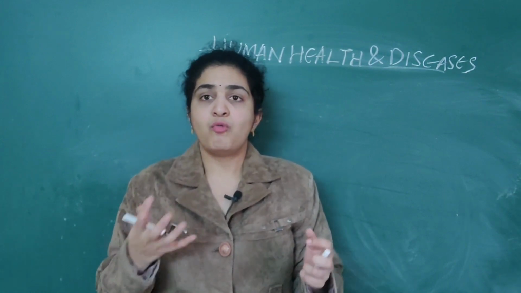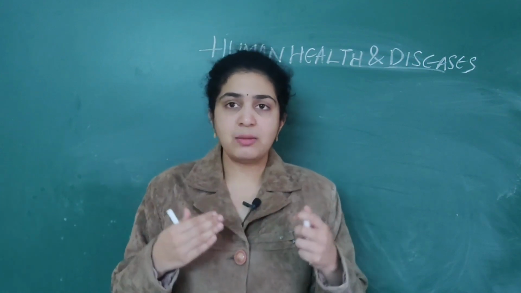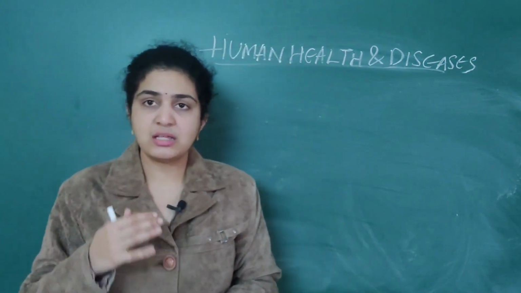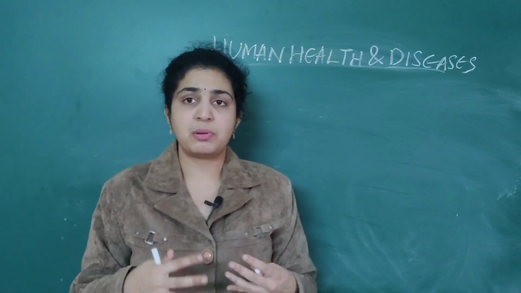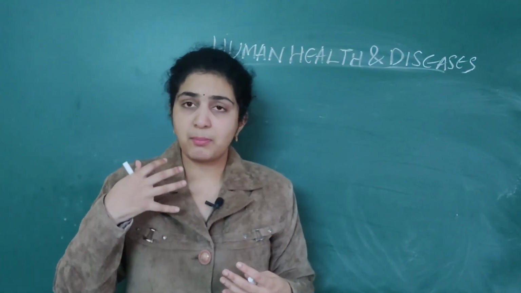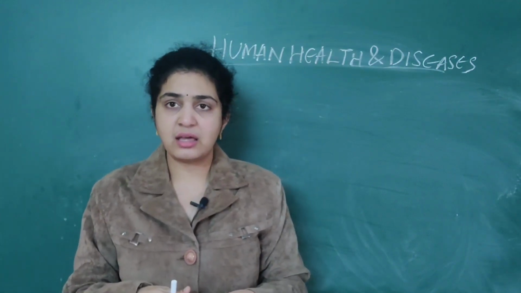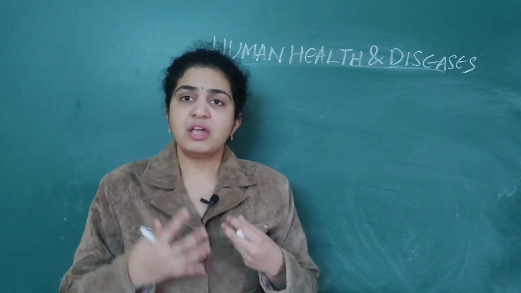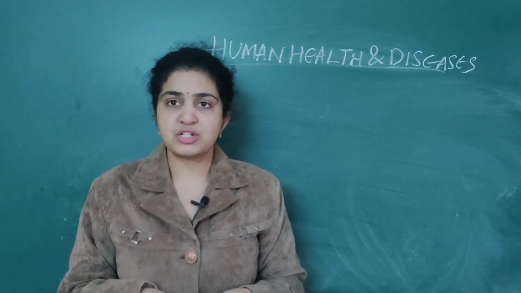Every day we see so many infectious diseases, and numerous pathogens are seen around us, but only a few cause disease and a few will not. Why? If our immune system is low, we are more susceptible, or if many pathogens are entering the body, we are most susceptible to infections.